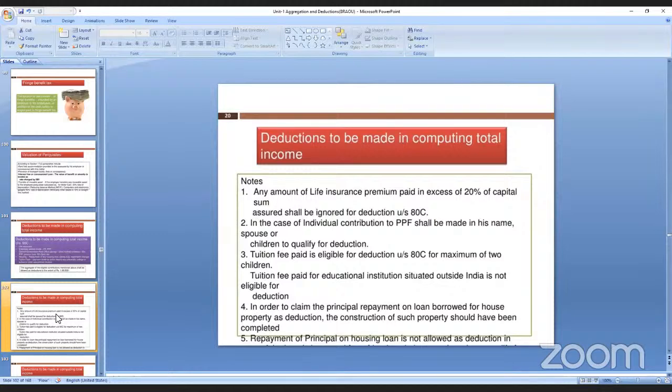And if any provident fund is made in the name of his spouse or children, it qualifies for deductions. And tuition fee paid is eligible for deduction under section 80C. So these are the deductions to be made from total income.